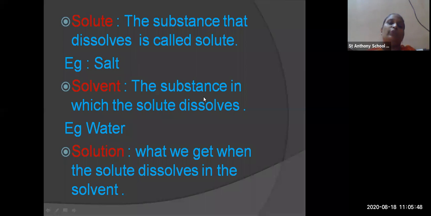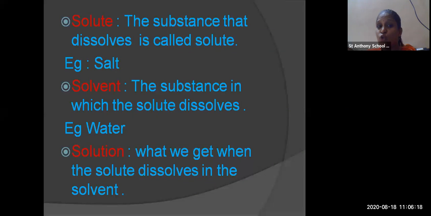Okay. Now we have three different definitions: solute, solvent, and solution. What is meant by solute? The substance that dissolves in a solvent is called a solute. For example, salt. Salt can be dissolved in water. Even sugar can be dissolved in water. So salt and sugar are solutes because they have the property of dissolving in water. So they are called solutes.